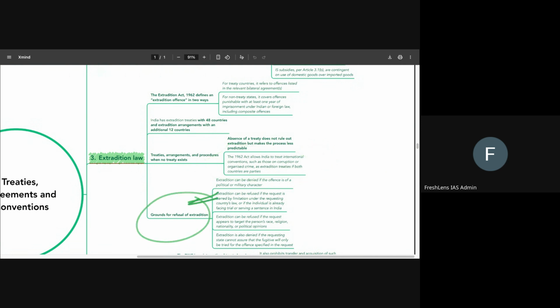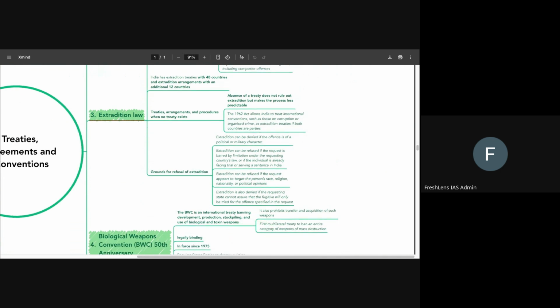Then India also specifies in its own law, the Extradition Act 1962, the various grounds on which refusal of extradition is possible. So, for example, extradition can be denied if the offense is of a political or military character. Extradition can be refused if the request is barred by limitation under the requesting country's law, or if the individual is already facing trial or serving a sentence in India. Extradition can also be refused if the request appears to be targeted at a person's race, religion, nationality, or political opinions, and extradition can also be denied if the requesting state cannot assure that the fugitive will only be tried for the offense specified in that particular request.